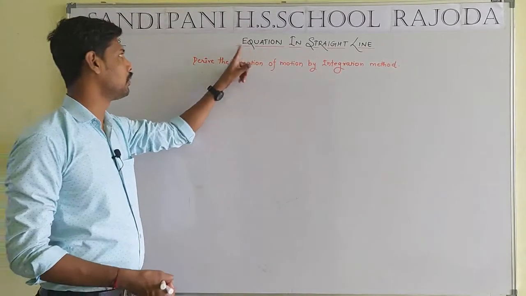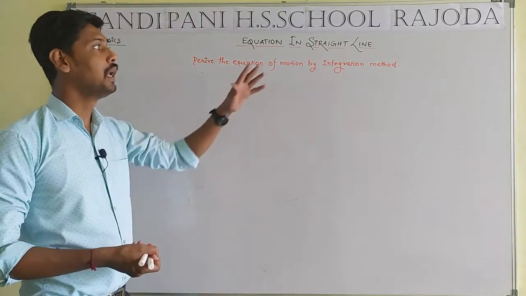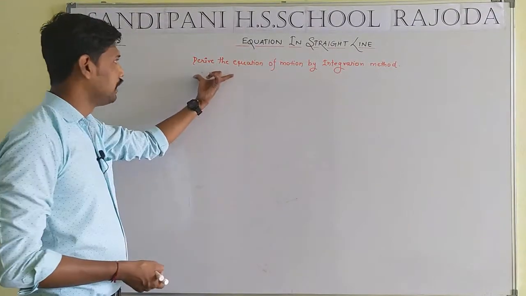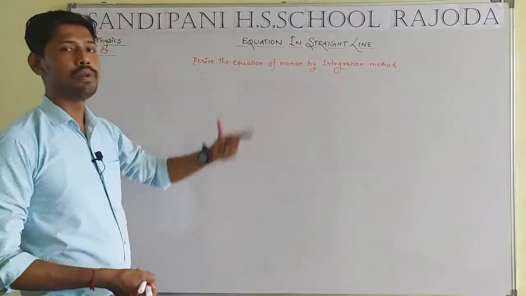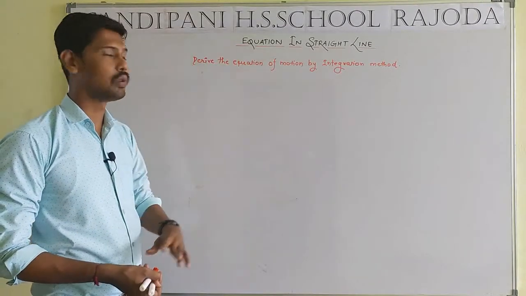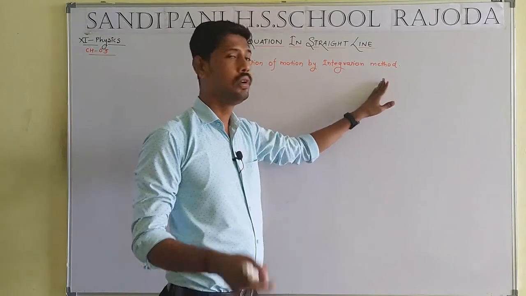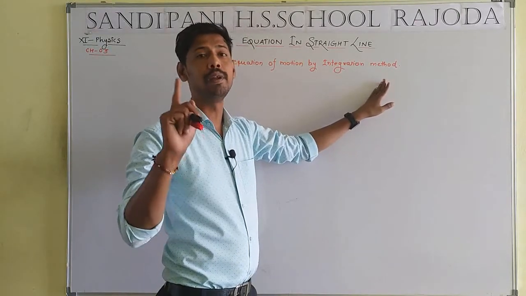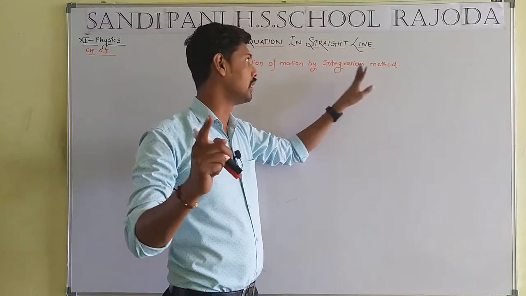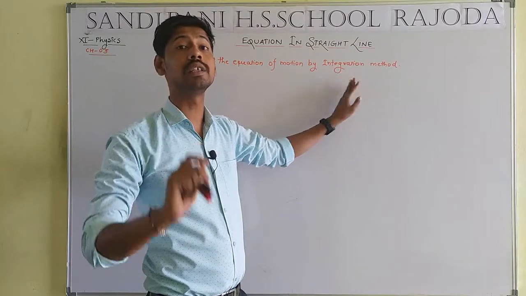What is the topic of today? Derive the equations of motion by the integration method. In the case of derivation of the equations of motion, that means the first, second and third equations of motion, how many types of methods are there? First one, the simple method; second one, the graphical method; and third one is the integration method, which is also known as the calculus method.